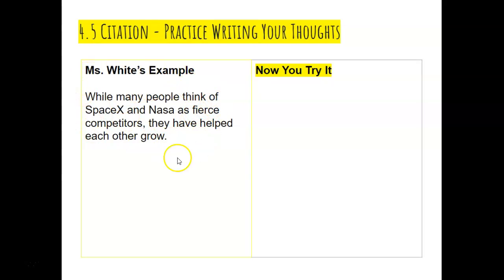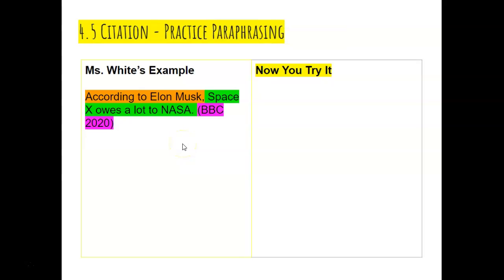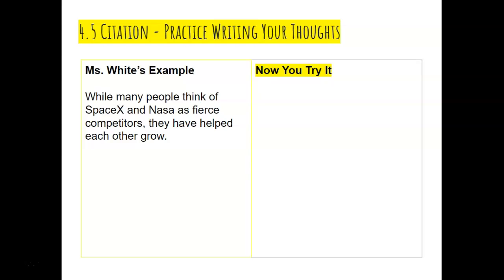Notice that I don't have any citation. This is because this is what I think. So I wrote, while many people think of SpaceX and NASA as fierce competitors, they have helped each other grow. So based on what I read in this BBC article, I learned, we think of them as like enemies, but they kind of help each other. I'm not sure if this is totally true yet, but this is just my thinking right now.